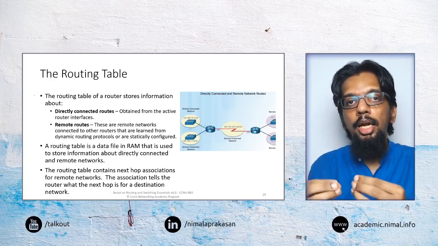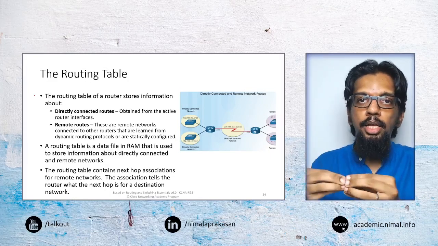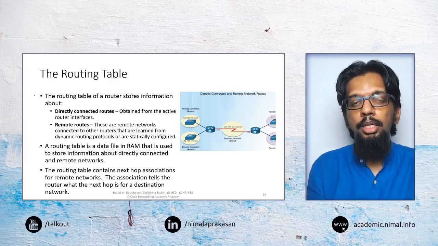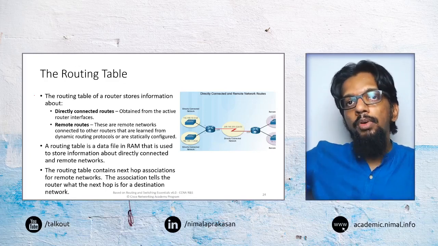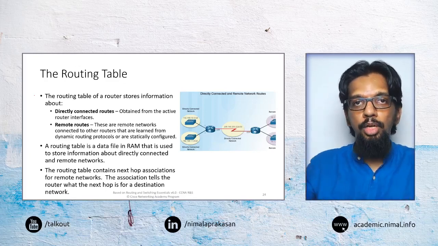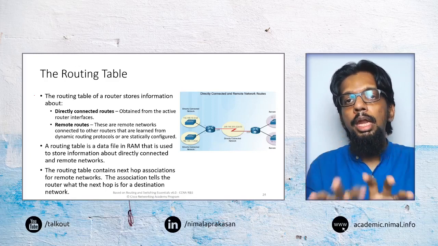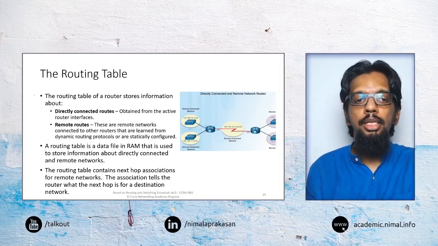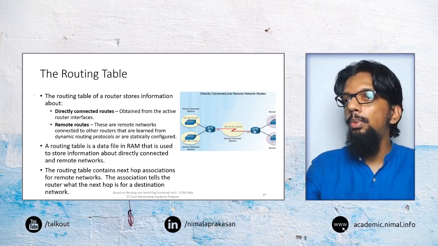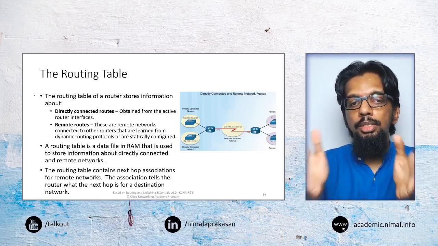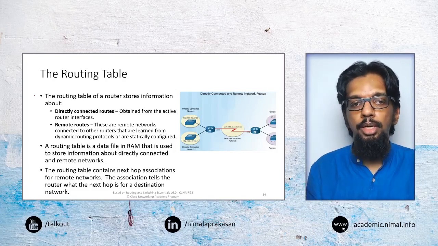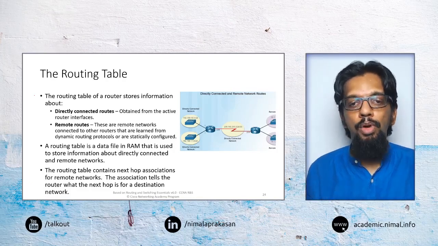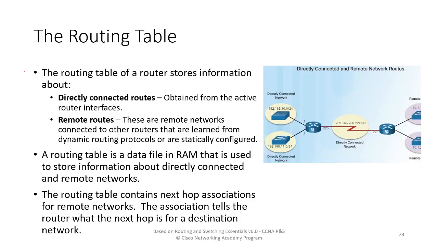Say if another network is directly connected, it will know that. If it is a remote network, it may still learn about that network through routing protocols, and it will build a list of entries. Say, okay, if it is that network, I send it this way. If it is that network, I send it this way. So it is figuring out the different networks there, and it will forward traffic accordingly. So that is basically the function of routing tables.